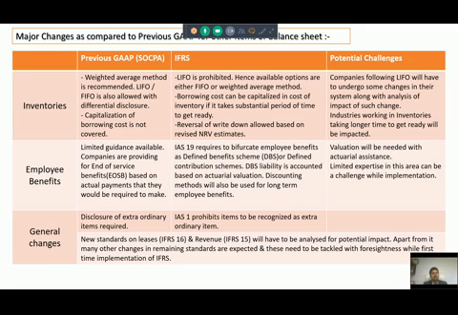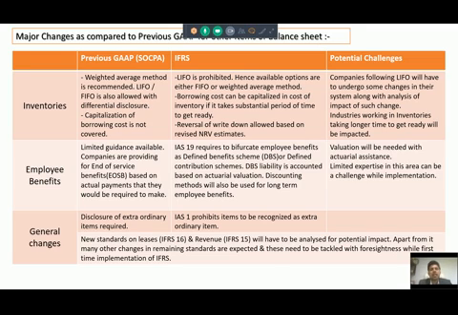IAS 19, which is there for employee benefit, provides detailed, comprehensive guidance for employee benefit cost recognition. Now this IAS 19 also has some relaxation in IFRS for SME. For SME companies, this of course carries some relaxation also. Like this, each and every IFRS standard carries some relaxation for SMEs. So while implementing IFRS for SME, of course you will have to check that relaxation also.